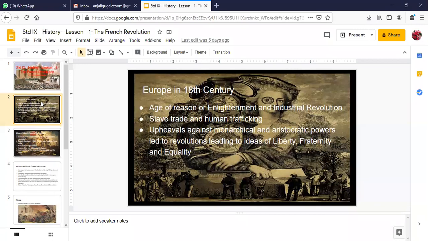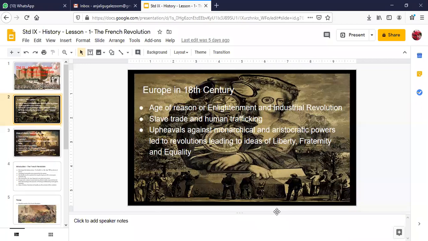Now, before I tell you how the French Revolution began and what were the problems that led to the French Revolution, first we must understand the society, economy and polity of Europe in the 18th century. Remember, children, here we are talking mainly about the 18th century, when the industrial revolution had begun, especially the 17th and 18th century. You know about the industrial revolution with the various inventions that happened during that time after the age of reasoning, or you can call it the age of enlightenment.